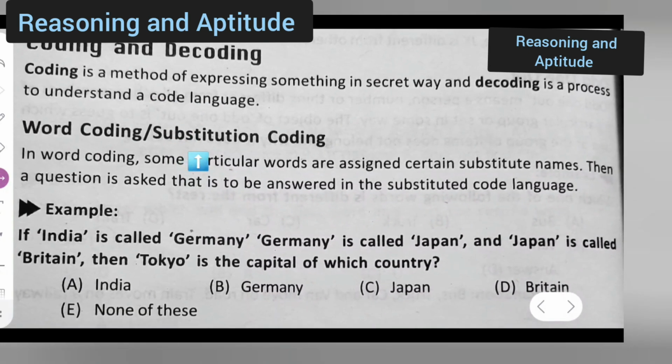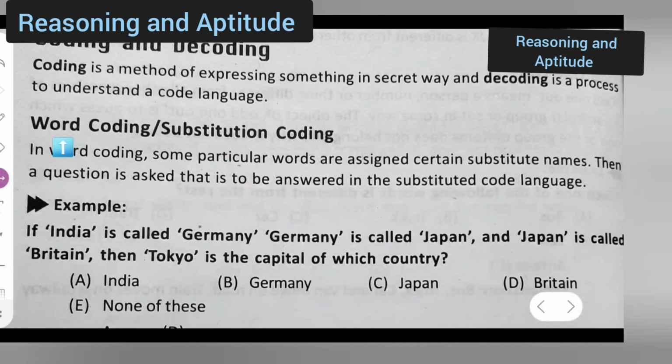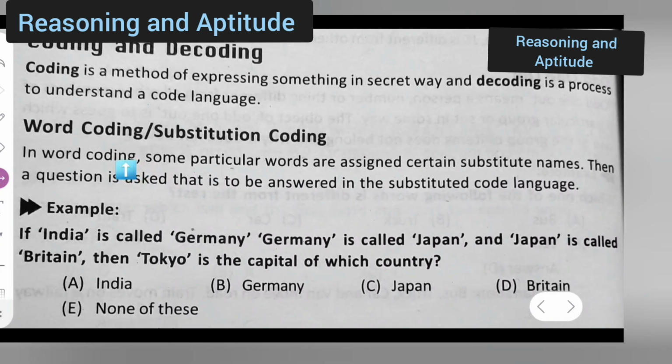So next, moving towards word coding, or you can say substitution coding. So you can write down, in word coding, some particular words are assigned certain substitute names. Then a question is asked that is to be answered in the substituted code language. Next, let us see an example of this.